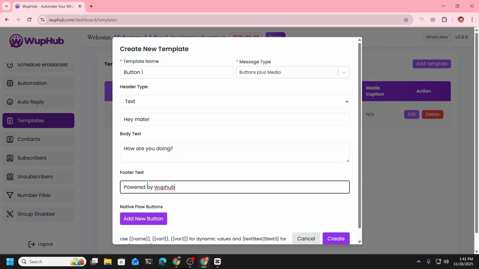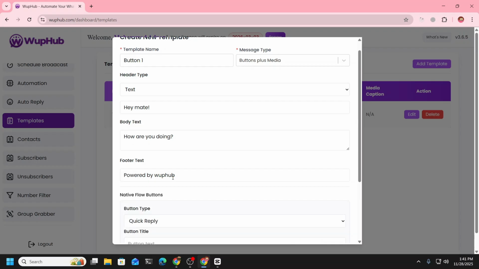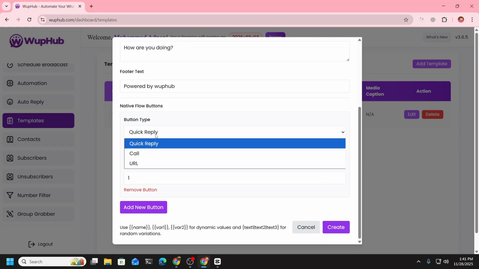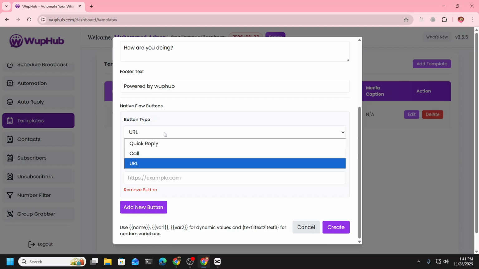You can leave the footer and header; these two are optional. The body should always be there. And you can add native buttons. You can choose here three types: quick reply button, call button, or URL button.